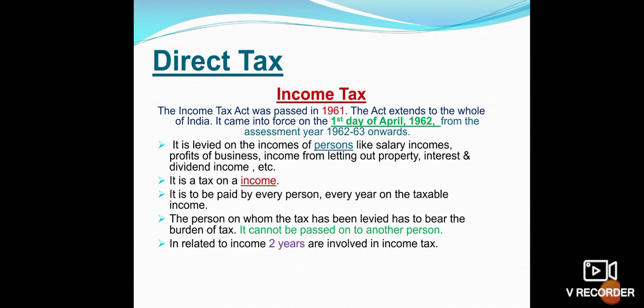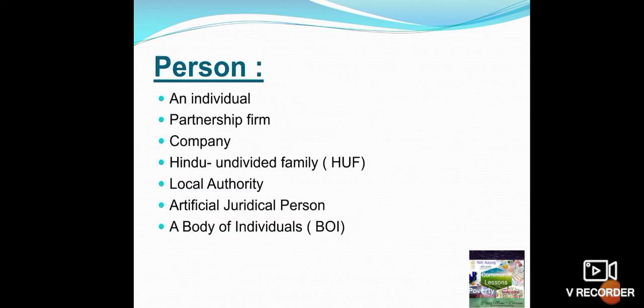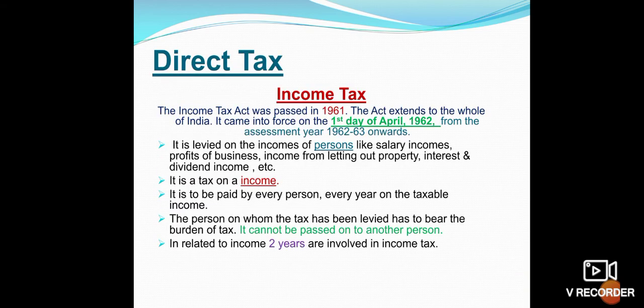Whatever income we earn, we have to pay tax on that income, it is necessary. For example, salary means if you are a professional doing a job in an industry or organization, we get a salary from them. So we must pay taxes on a salary. Profit of a business, we get a profit from a business, right? So it is also included in income tax.